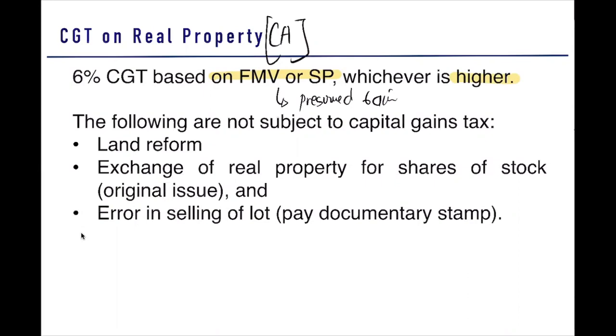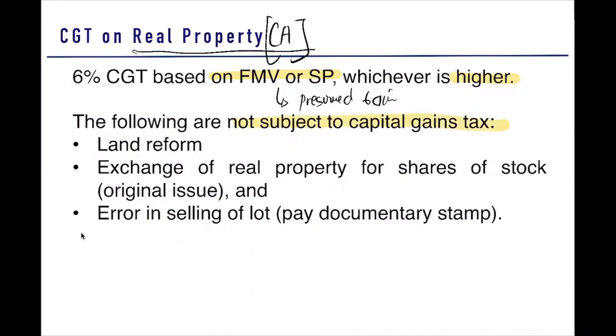But take note, not all real property that is a capital asset is subject to 6% CGT. Not all real property that is a capital asset can be subjected to capital gains tax. So what are the real properties that are considered capital asset not subject to capital gains tax?